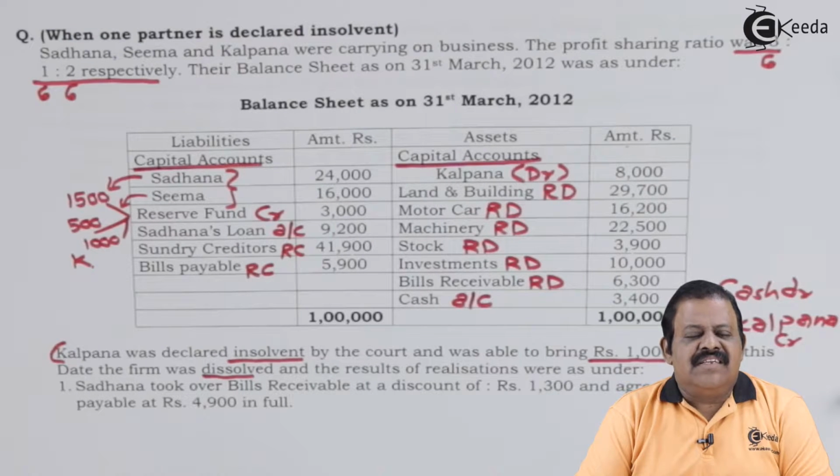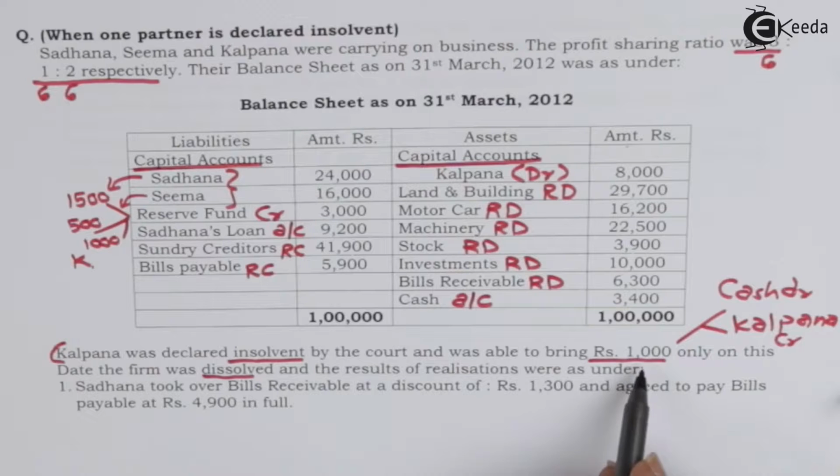It is a decision of the court how to divide the assets of that person. So in that case, the partnership will get rupees 1,000 from her estate.